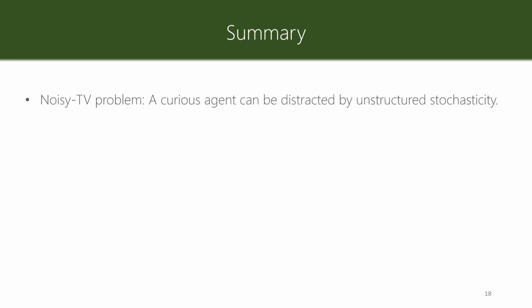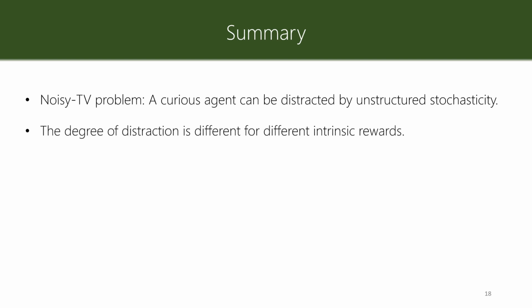So to summarize the third and last part of the lecture, we got introduced to the noisy TV problem, which is the problem of a curious agent getting distracted by unstructured stochasticity. We saw that the degree of distraction is different for different intrinsic rewards. Surprise seeking was worst, while information gain seeking was best, and novelty seeking something in between.